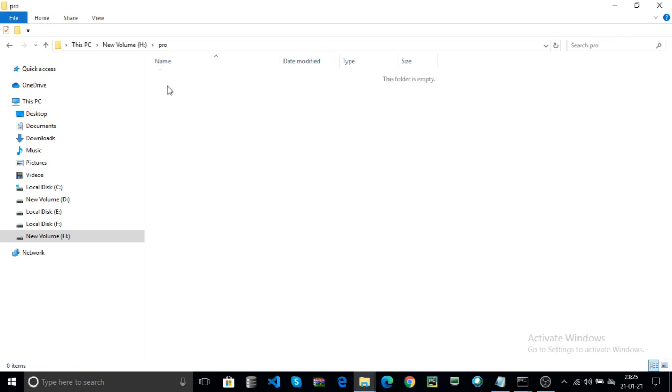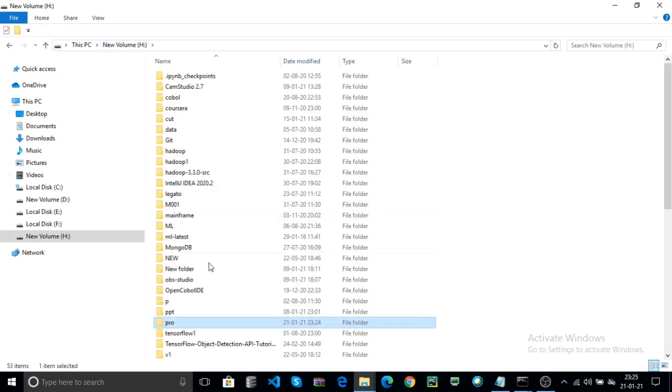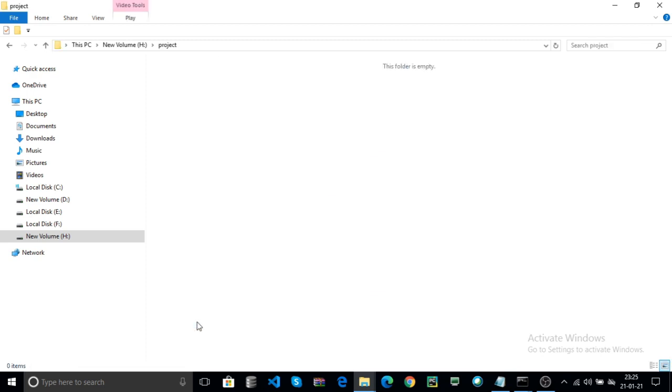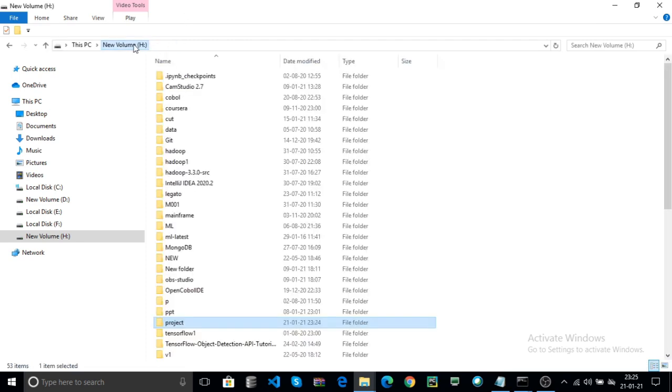In that project, for example, I rename it. In that project I create the banking system. Here this is the banking system.